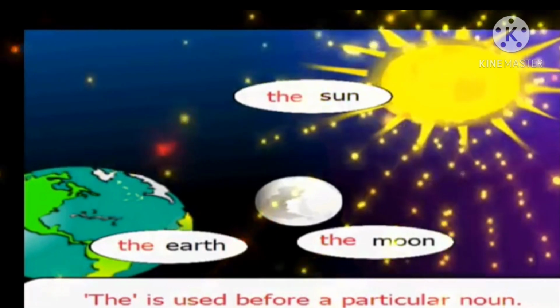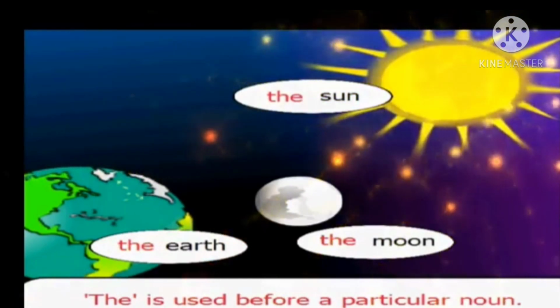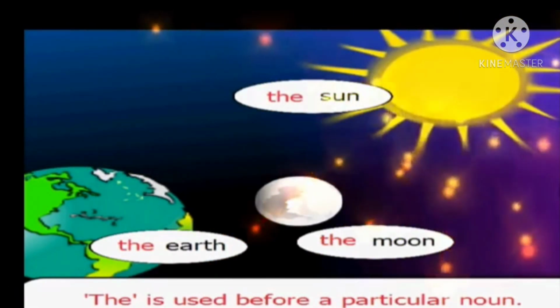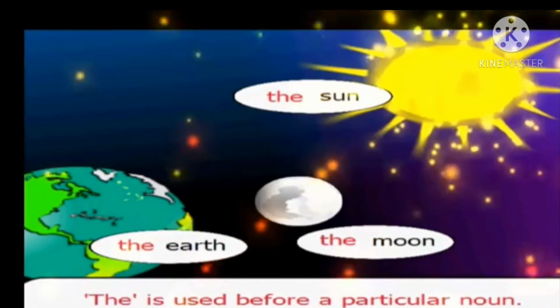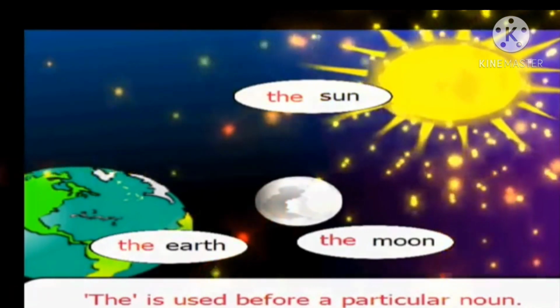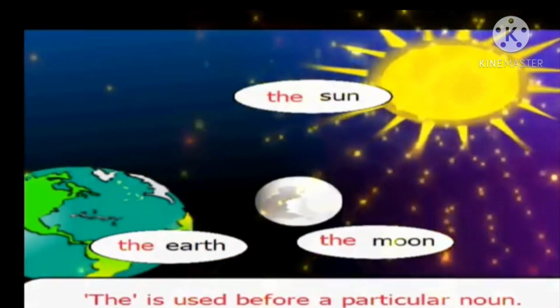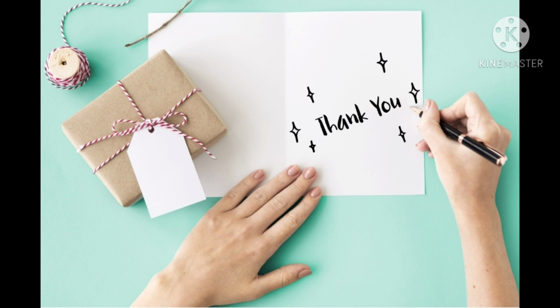The is used when we talk about a particular object or particular person or a thing which is one of its kind. The sun. There is only one sun. If you want to talk about a particular boy, you say the boy.